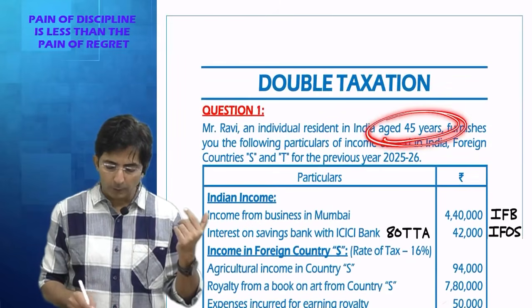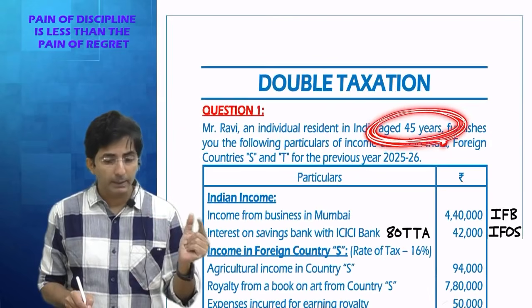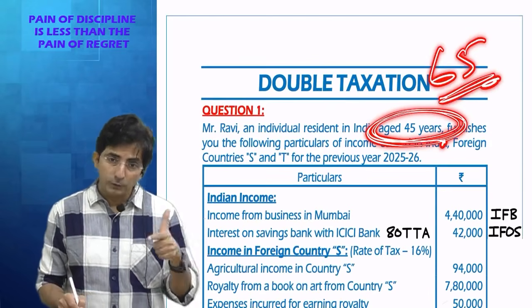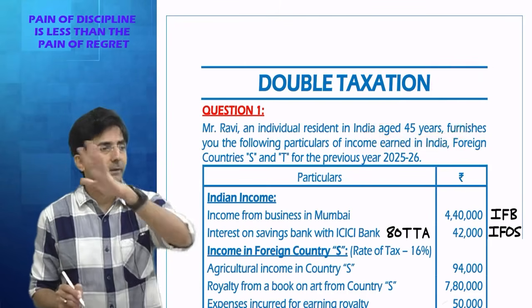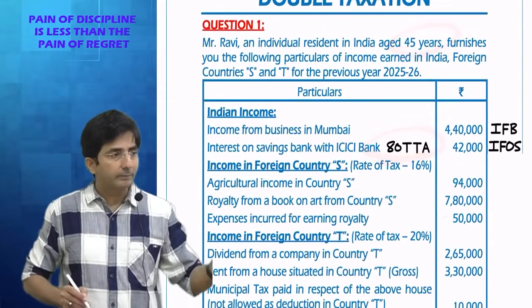Here you are 45 years old. You are not a senior citizen. By chance, if you would have been 65 years old, then for senior citizen also there is a deduction, but not 80TTA, it's 80TTB. But here he is not senior, so I will say 80TTA.